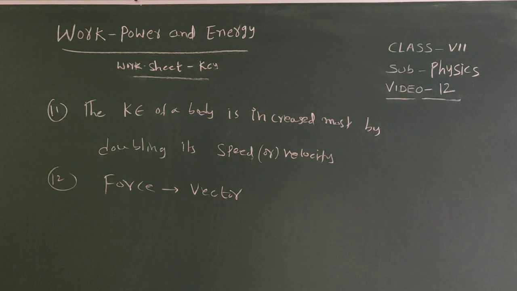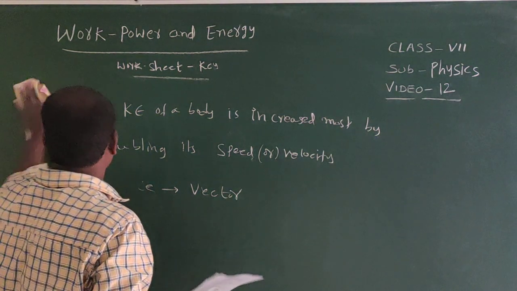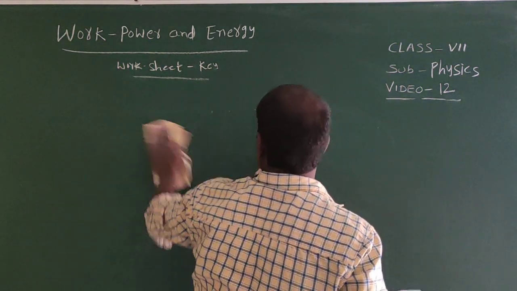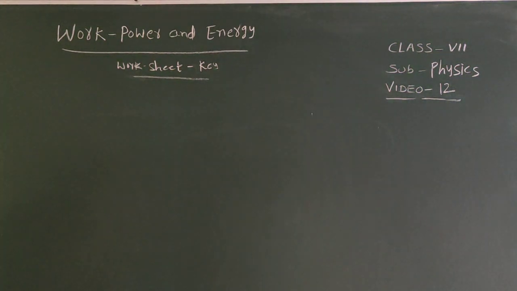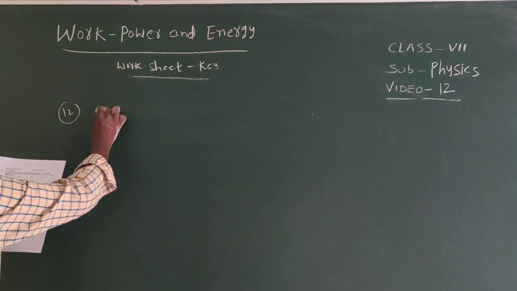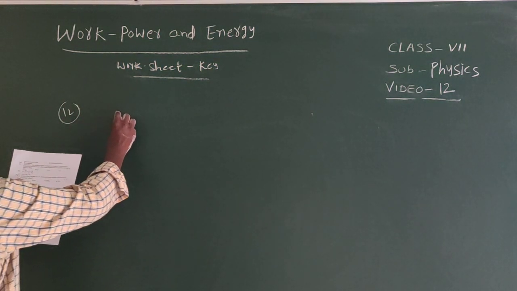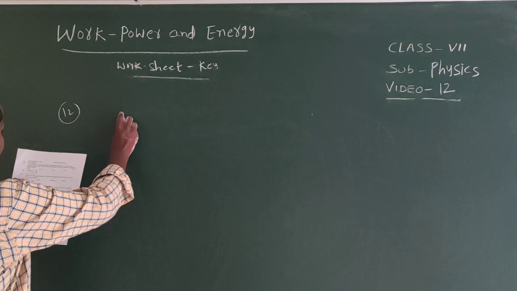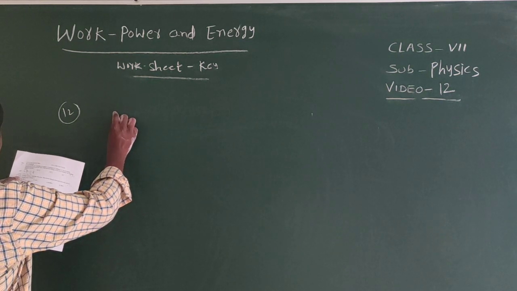Next one, 13th one. A body of mass 2 kg falls from rest. Find the kinetic energy during the fall in 2 seconds.